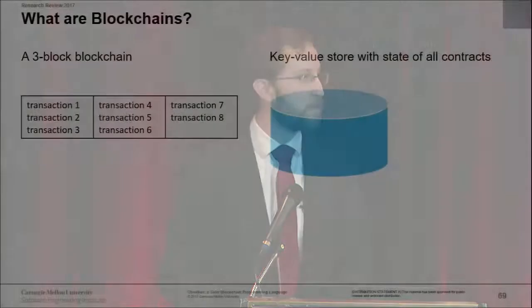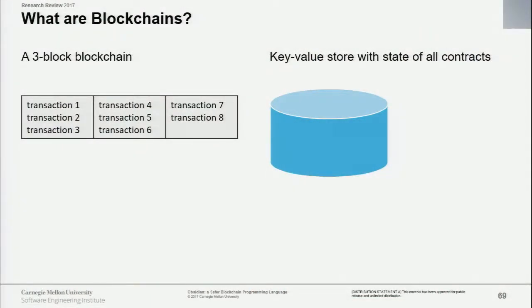So just to give a very small example of a blockchain, here's a very small 3-block blockchain. Each block consists of several transactions put in a sequence. And in addition, there's a key value store that has the state of all of the contracts, so you can easily look up the current program state.